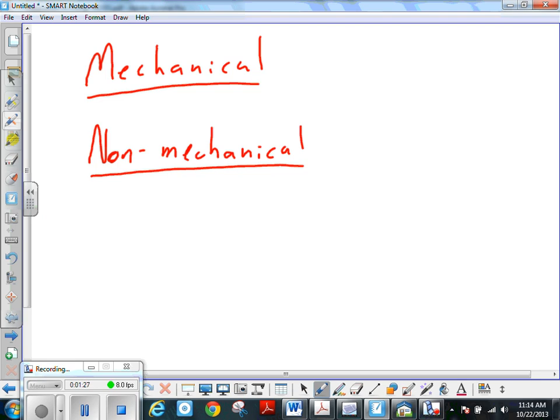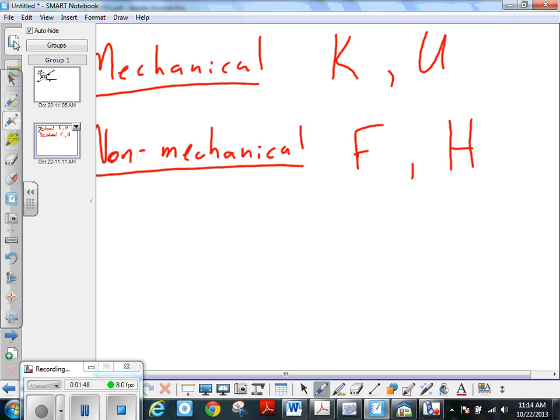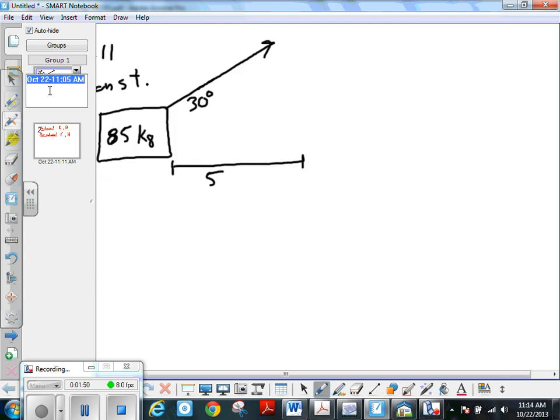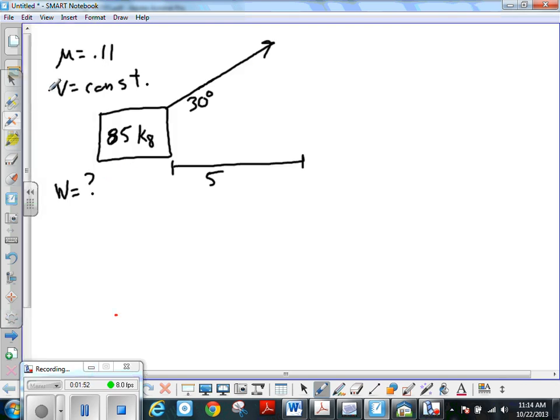Okay, so mechanical then is going to be kinetic energy and potential energies. Non-mechanical will be friction and heat. And friction turns mechanical energy into heat. Okay, so when we're talking about this question here, and I think it's question 4 on the worksheet, number 1. And the question is, how much work is done in this situation?